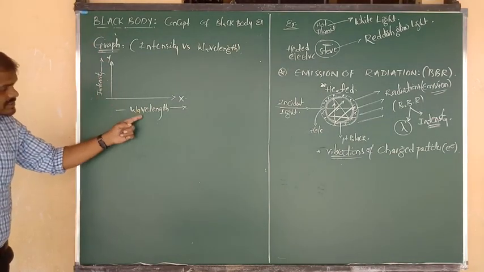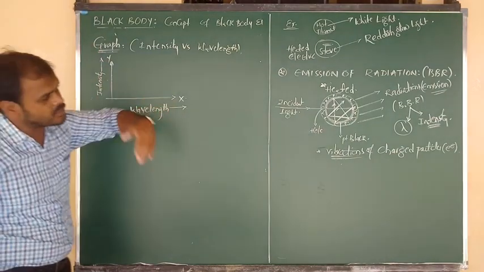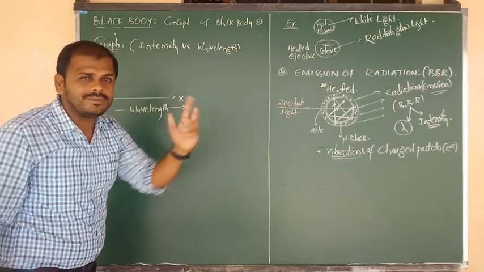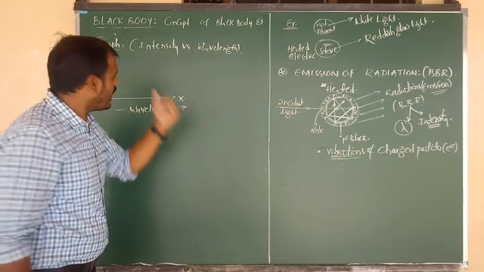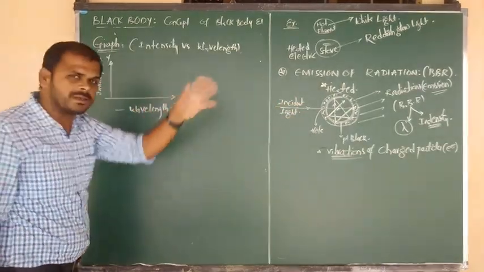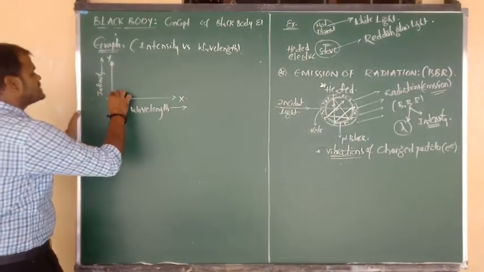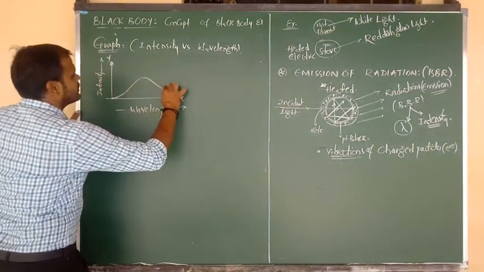When we consider these two factors for the respective emitted light, the graph, given by Max Planck, I am going to show you now. First, I am going to give you the first graph like this.